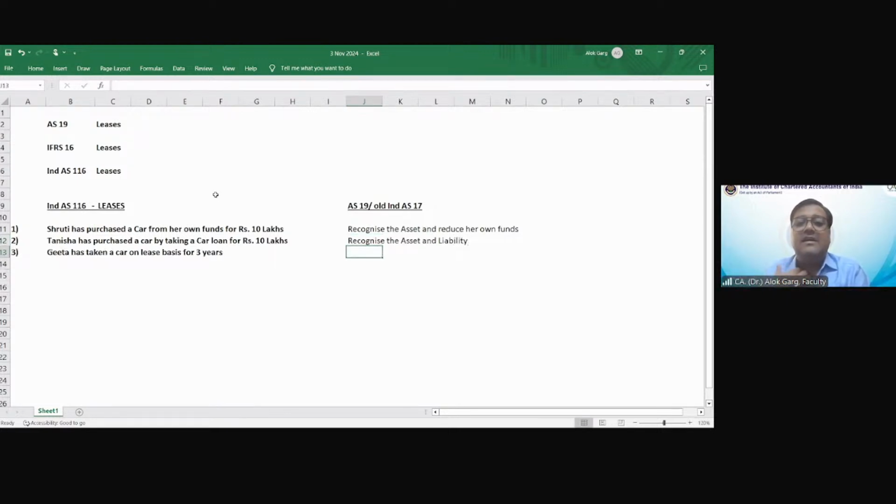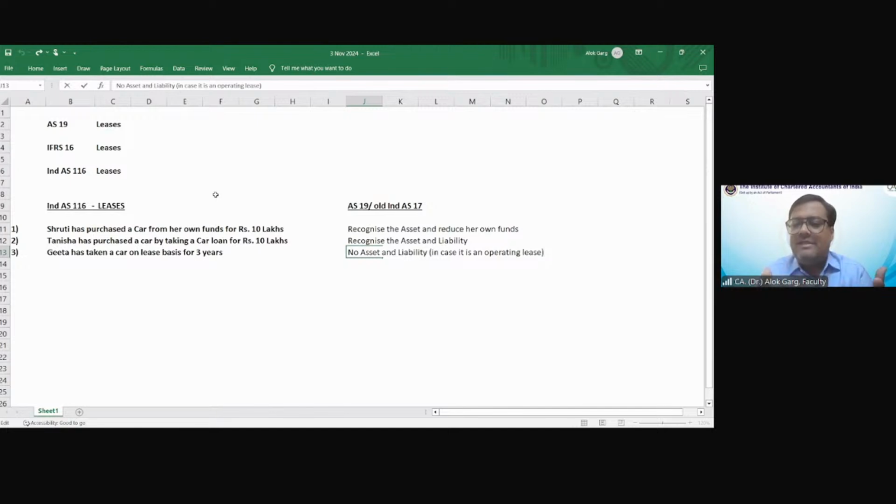Geeta has taken a car on a lease basis for 3 years. What is going to be recognized in this case? No assets and liability, if it is an operating lease. We have two concepts, operating lease and finance lease, right? You understand operating lease and finance lease.